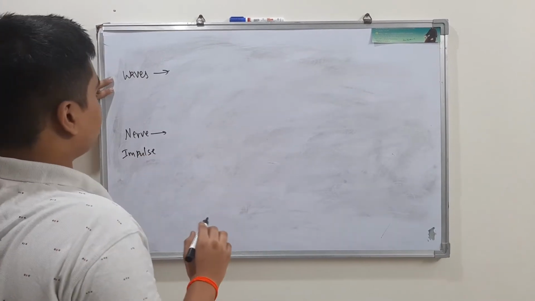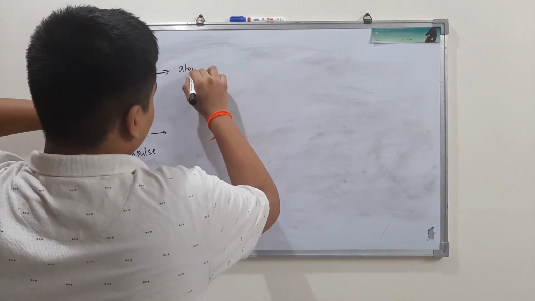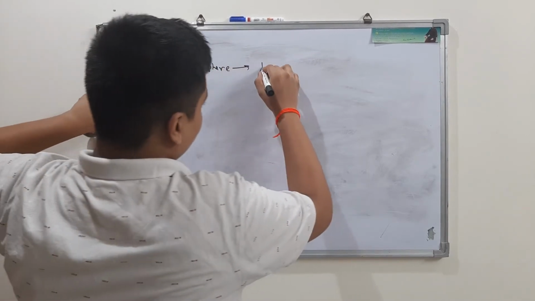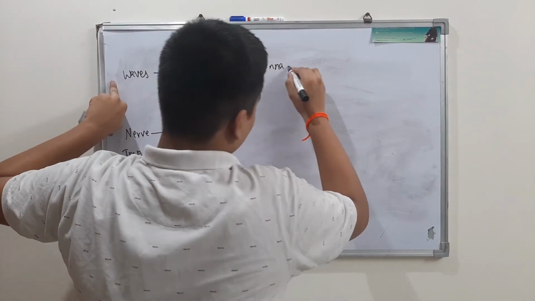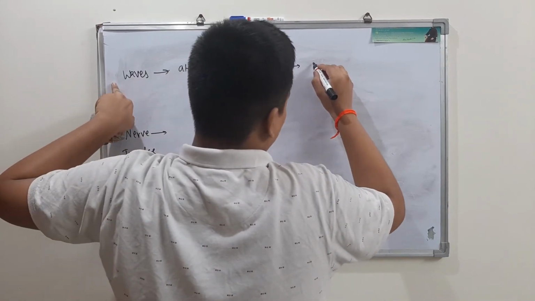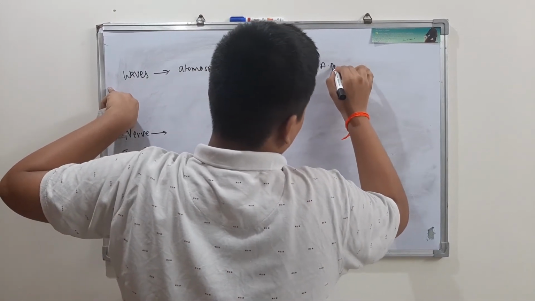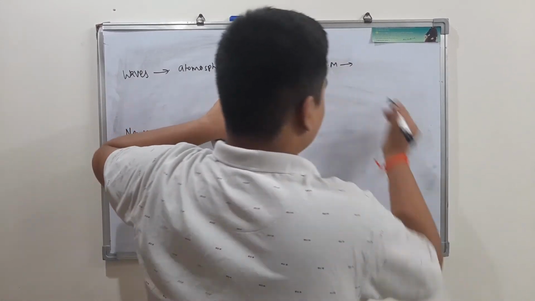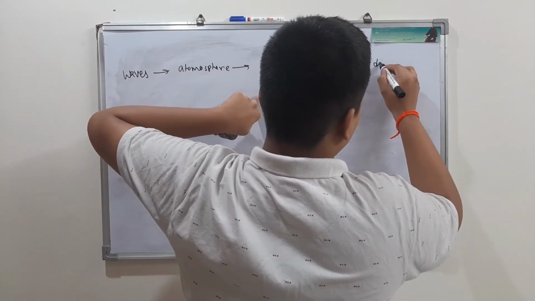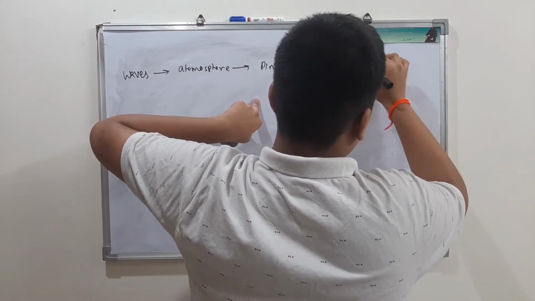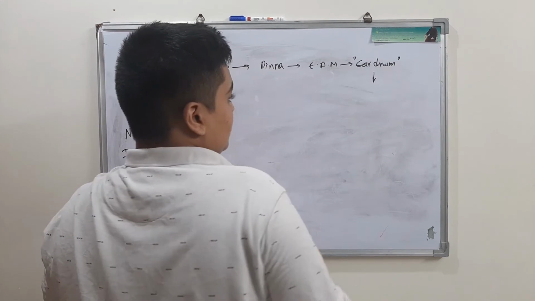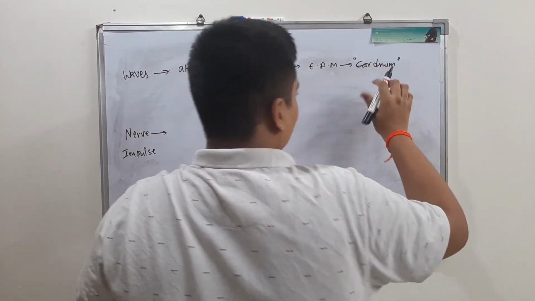Let's see first, waves from the atmosphere, ear pinna, external auditory meatus, and from there they vibrate the eardrum. After the eardrum they pass through the ear ossicles to the oval window.